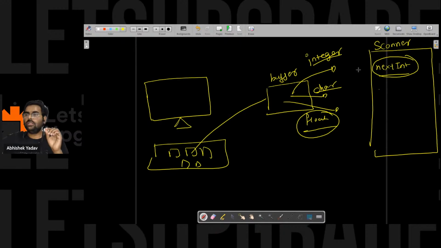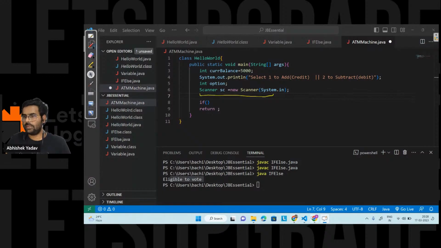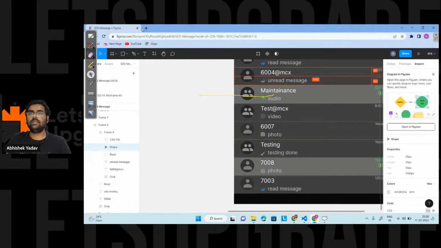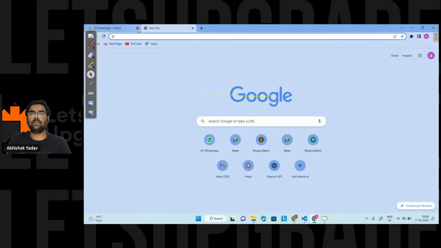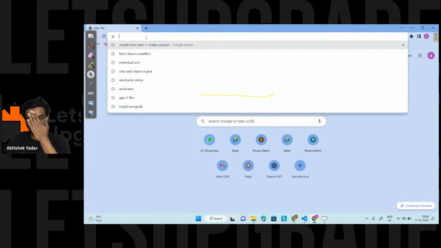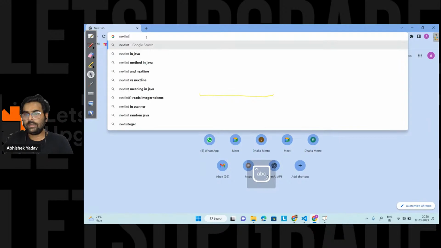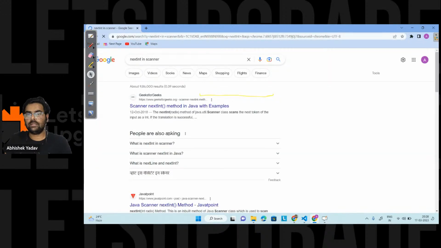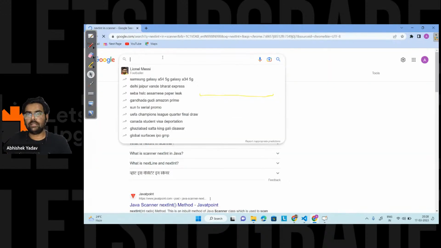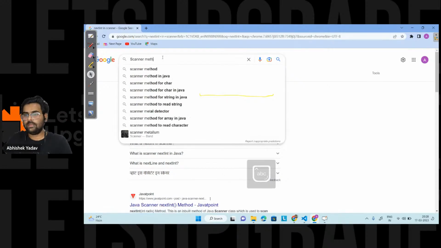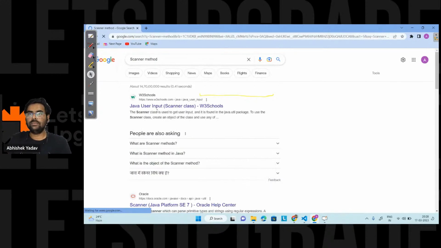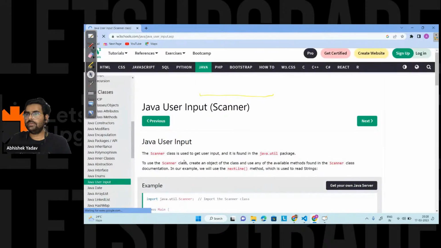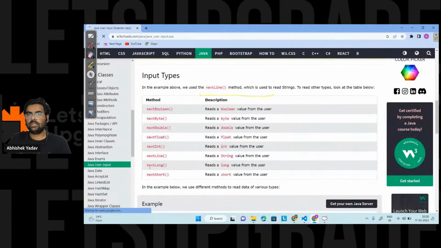So let's try to see that part also. Give me 1 minute. Next int. Scanner methods. Let's write Scanner methods here. So here you can see that part.